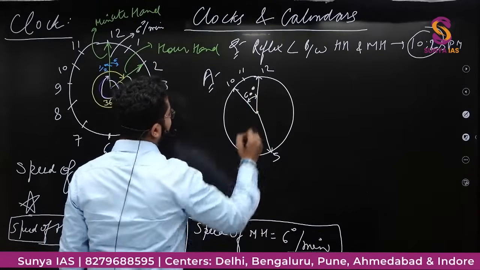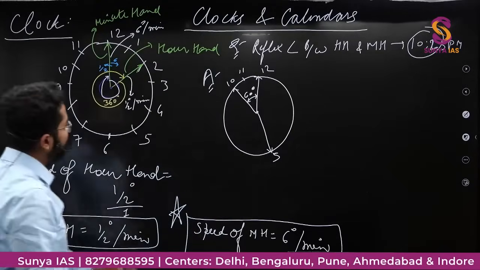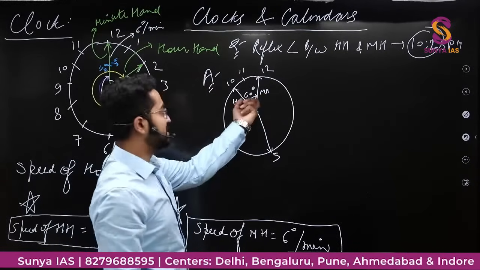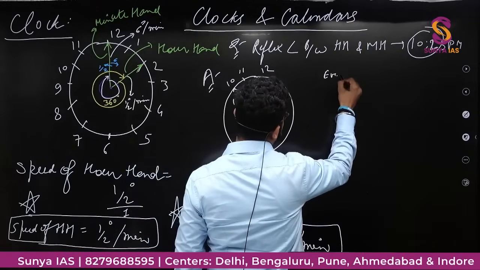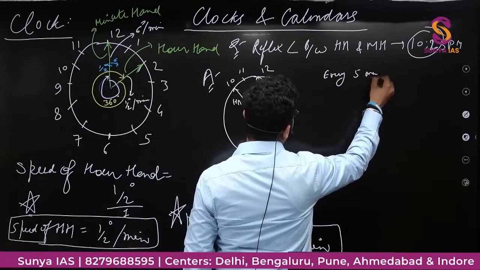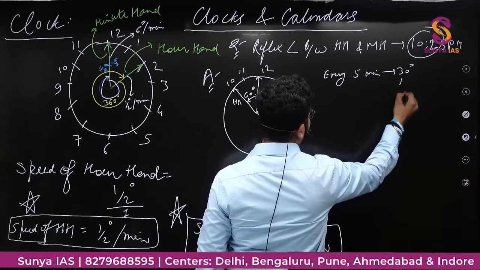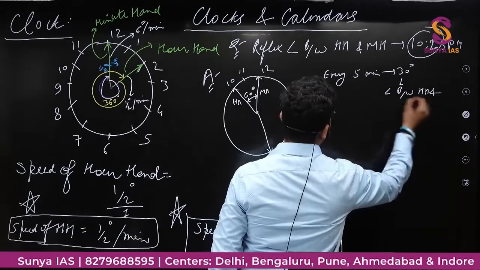So when there is 10 PM time, the angle between minute hand and hour hand would be 60 degree. आप एक चीज याद रख लो, every 5 minute angle between these two is 30 degree. This is angle between hour hand and minute hand. This you should remember.